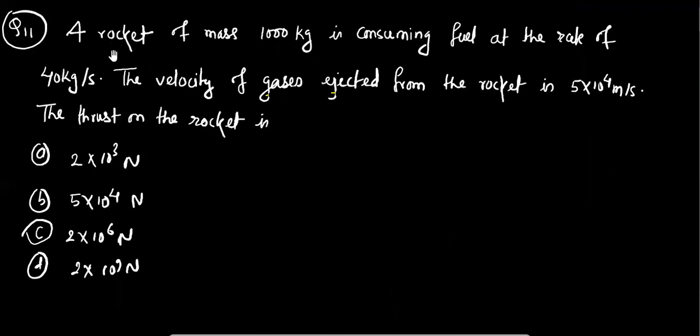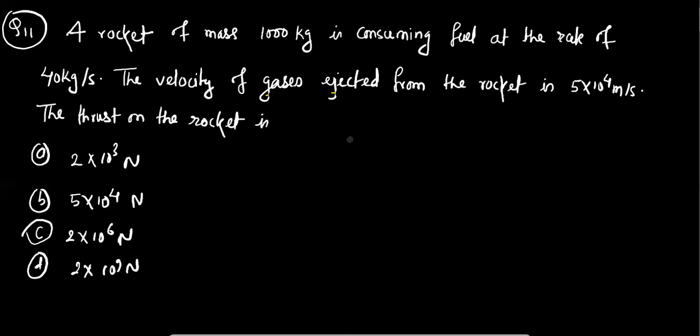Okay, now we are going to solve question number 11. A rocket of mass 1000 kg is consuming fuel at the rate of 40 kg per second. The velocity of gases ejected from the rocket is 5 into 10 to the power 4 meter per second. The thrust on the rocket is. Okay, so to solve this kind of